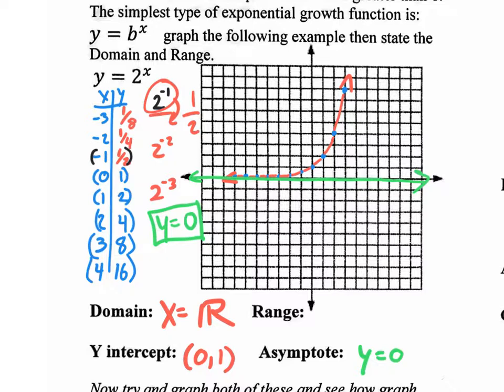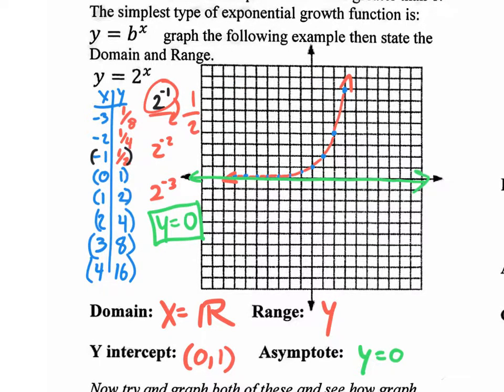These are the things that we're going to need to understand and be able to do on the next assessment. How about the range values? Now remember, the range values are your y values. So I'm going to put y. You got to find out where your y values are at. So let me ask you this. On this red graph, are there any points that have negative y values? No. Okay. Where's this red graph at? It all is here and above.